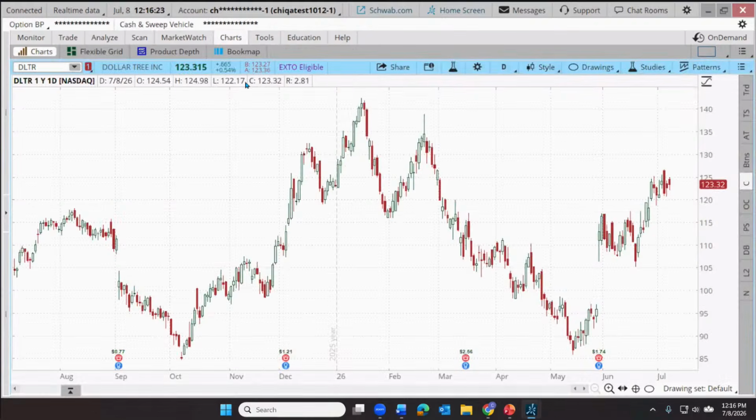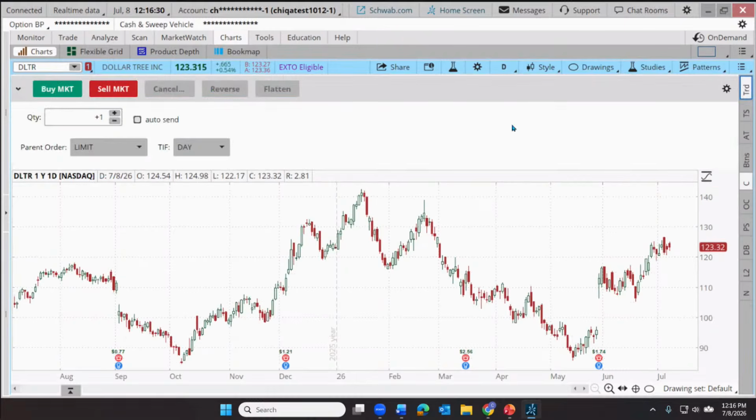But let's stay here on our charts, and we can go over here to where it says TRD for trade. If I click on that, it gives me a pop-up that allows me to buy or sell stocks right here from the chart tab. Again, different ways to do it. There are features sort of hidden all throughout the platform just to streamline the efforts of the trader, and they can do it however they prefer.